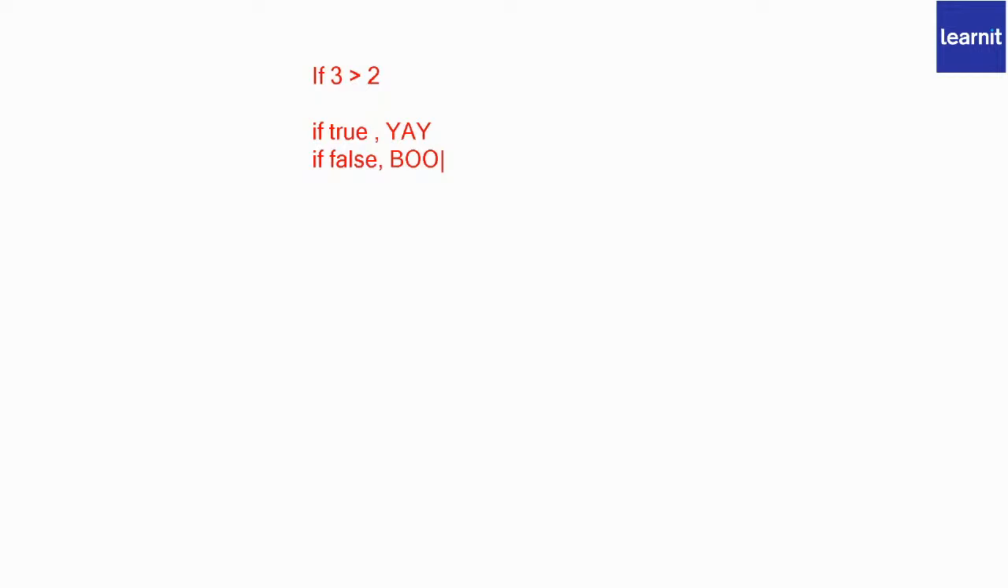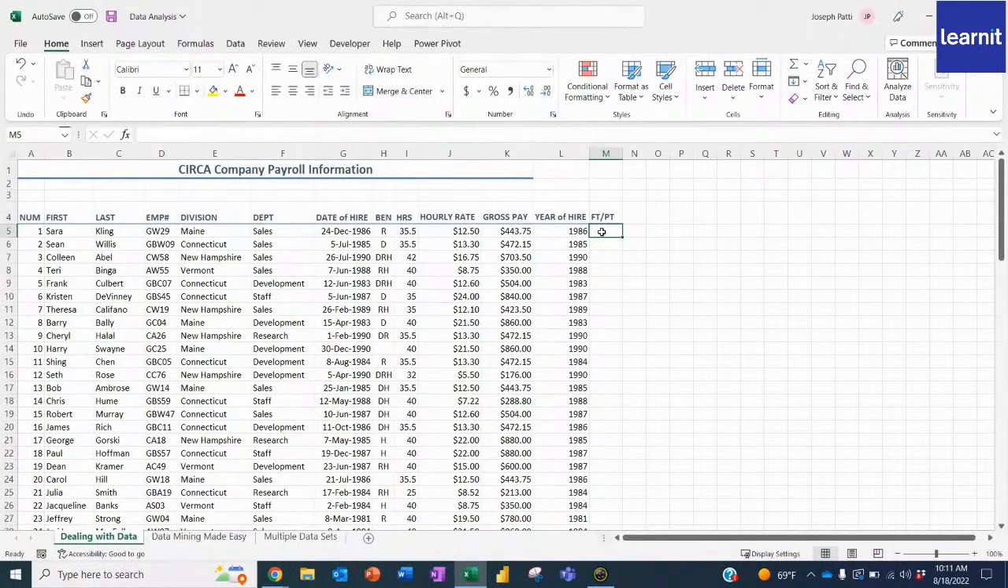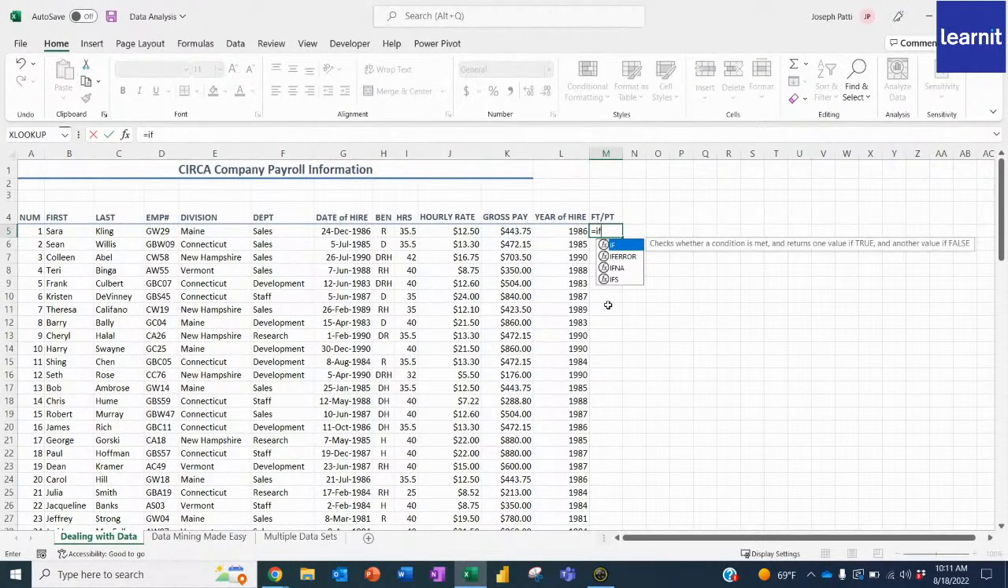And it's going to say, if it's true, say yay. If it's false, say boo. So we're going to do the same thing here. We're going to say, okay, if we're going to do equals if, press tab on our keyboards to open up that parentheses. And it's going to ask us for three things. What is the logical test, which means what are you trying to ask Excel? What is the question you're asking? And if the question is answered true, what do you want us to write? If the question is answered false, what do you want us to write?